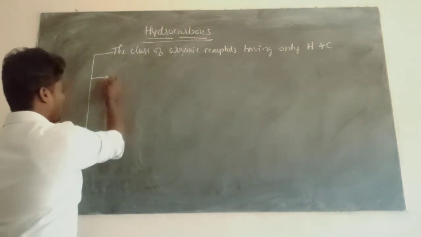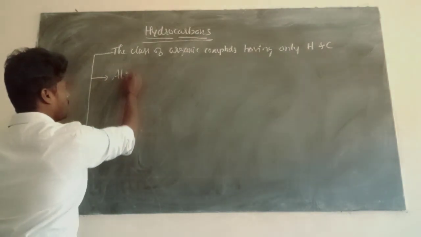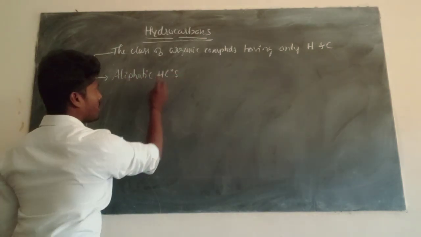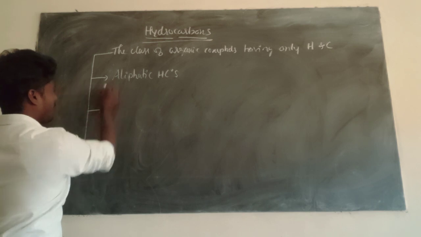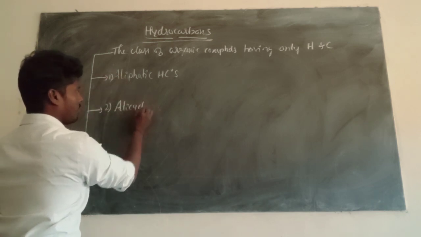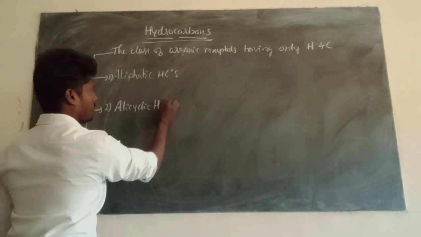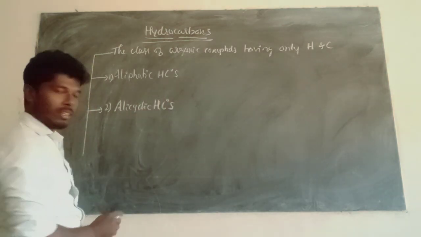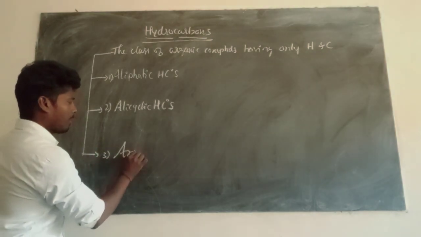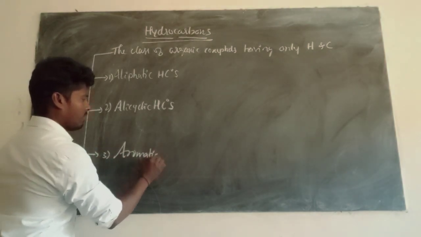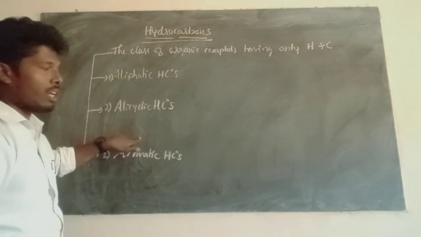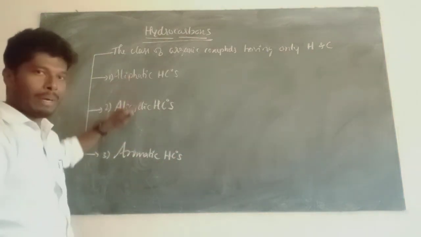Those three types are aliphatic hydrocarbons, then the second one, alicyclic hydrocarbons, then the third one, aromatic hydrocarbons. These are the three classifications of hydrocarbons. Now we have to know them one by one.